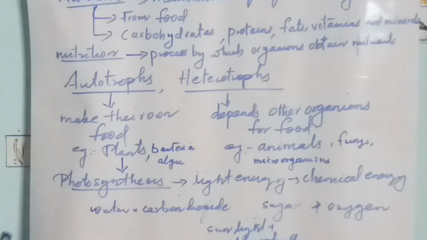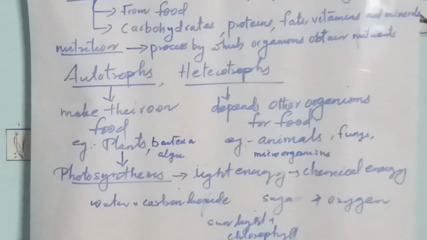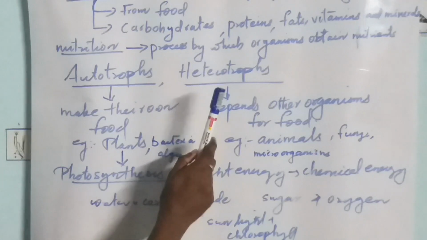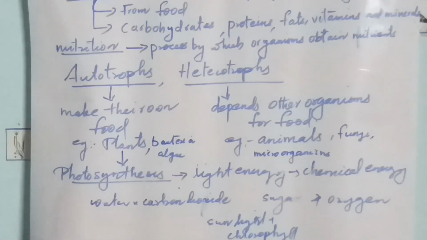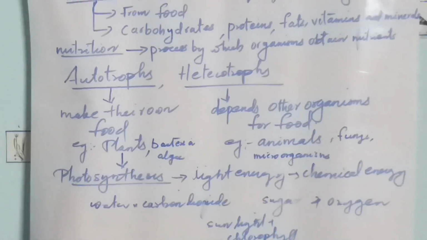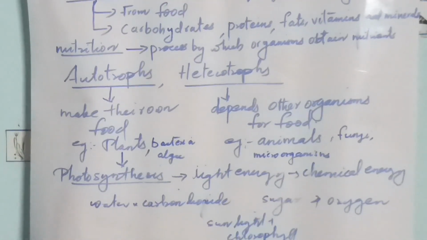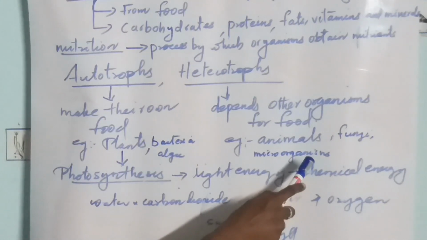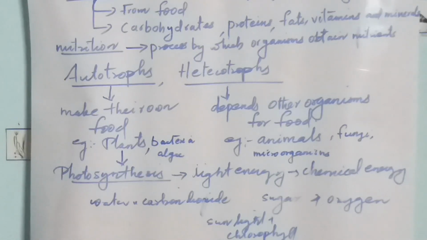For example, animals, fungi, microorganisms like yeast and molds, and a few kinds of plants like epiphytes are examples of heterotrophs.